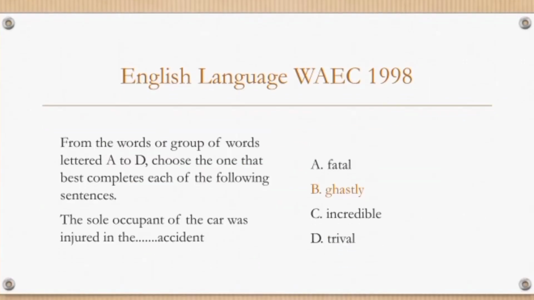So let's see the other question, which is the WAEC 1998 question. It said the sole occupant of the car was injured in the dash accident. A. Fatal, B. Ghastly, C. Incredible, and D. Driver. So this question actually goes like injured. There wasn't any recorded death. So that is why ghastly is actually correct. So I believe from these two questions, you'll be able to know the difference between the words ghastly and fatal.